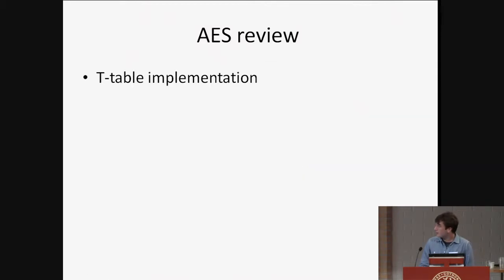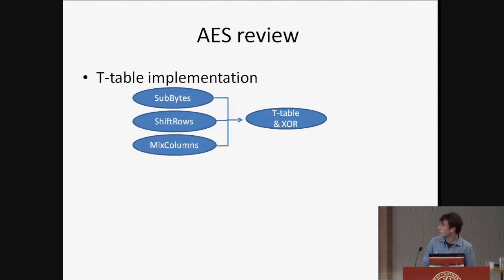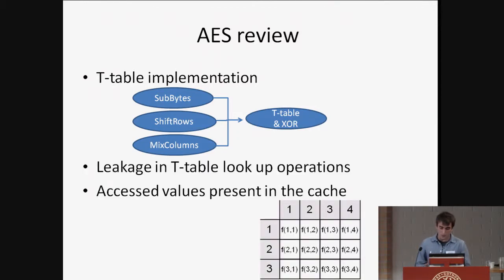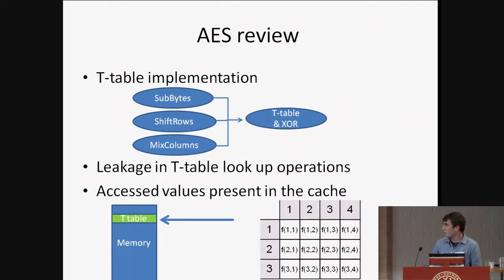But what cryptographic library designers typically do is merge these 3 stages into 2 stages, which are the T-table lookup operation and the XOR operation. And actually, this is where the leakage is going to come from. A T-table lookup operation is basically: we have a T-table, we give an input to that T-table, and the T-table gives us the corresponding output. Let's say that we insert input 1,1. The T-table has to go to the memory to see what's the corresponding output for 1,1. And since we're accessing output number 1,1, this is going to be present in the cache since the CPU accessed it.